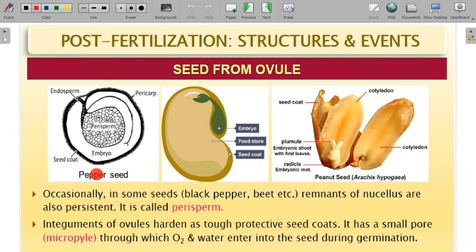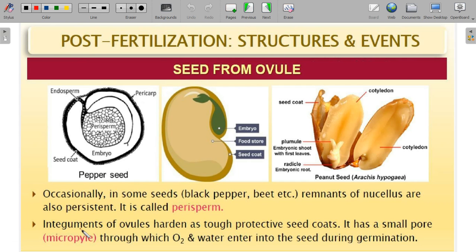Occasionally, in some seeds like pepper or beet, remnants of nucellus are persistent. If the nucellus is not completely consumed, the remnants of nucellus are called the perisperm. And integuments: how many integuments are there in the megasporangium or the ovule?